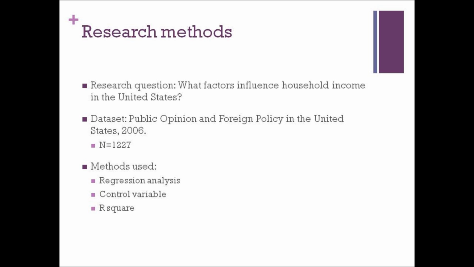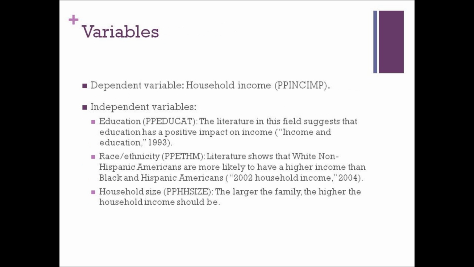The dataset used was Public Opinion and Foreign Policy in the United States, 2006, with a total of 1,227 respondents. The methods used are regression analysis, control variable, and R-squared. Our dependent variable is household income. We have three independent variables. The first is education. The literature in this field suggests that education has a positive impact on income. We hypothesize that households with members that have a higher education are more likely to have a higher income.